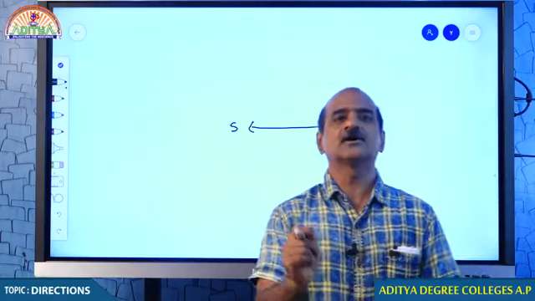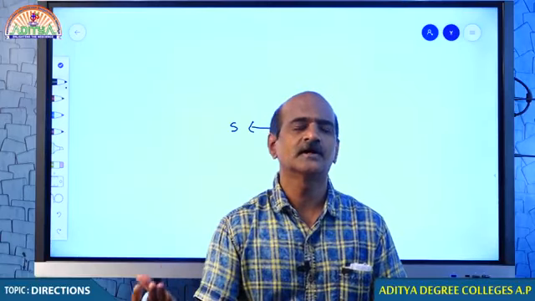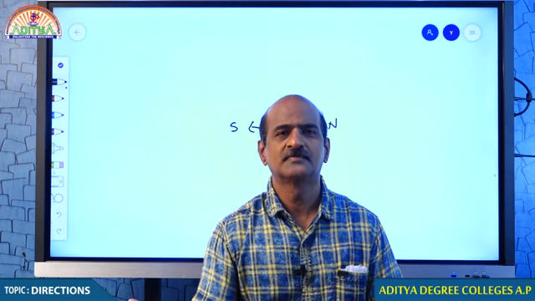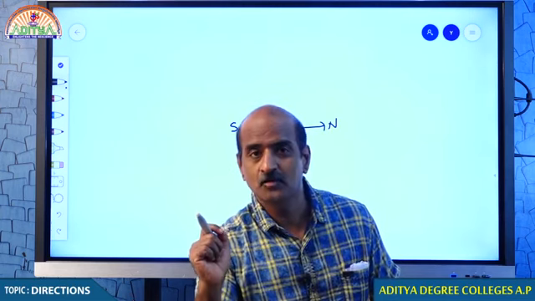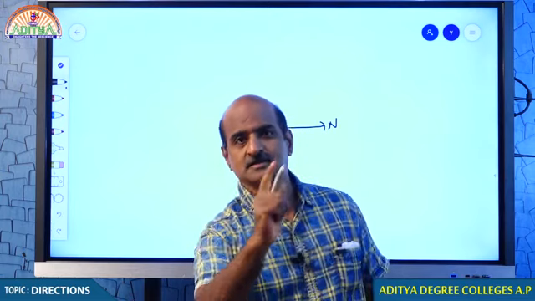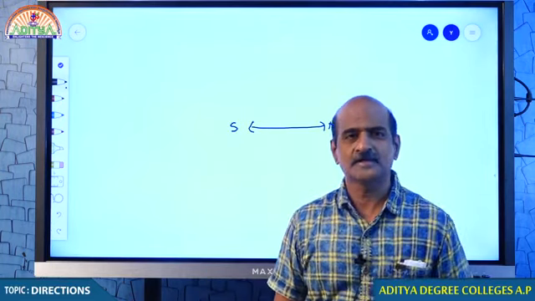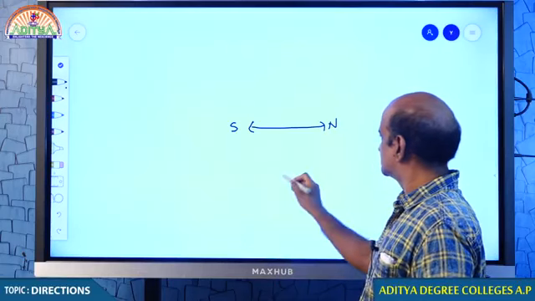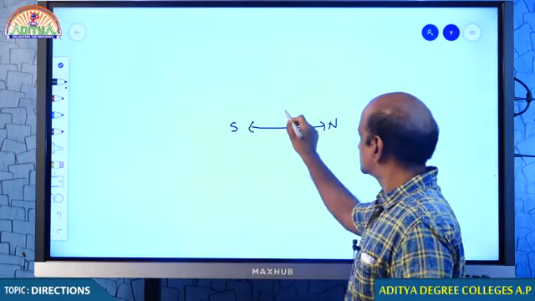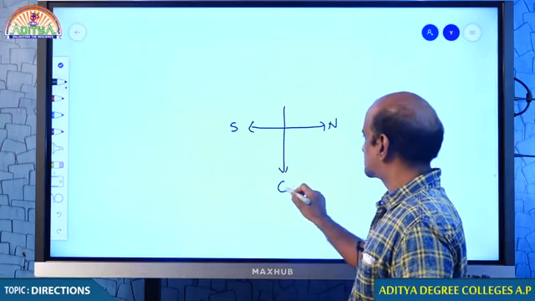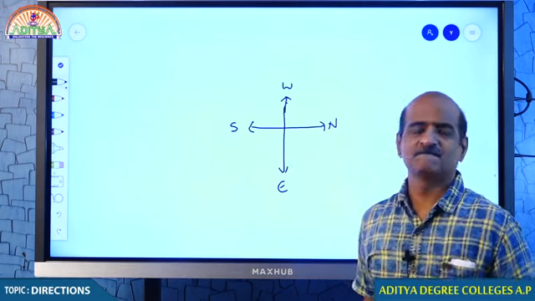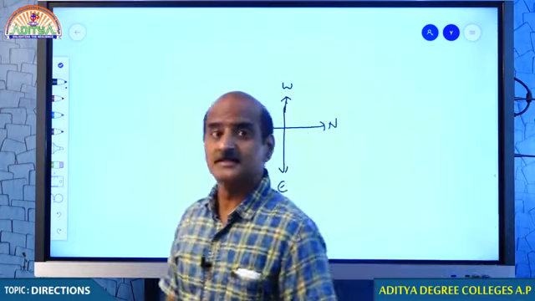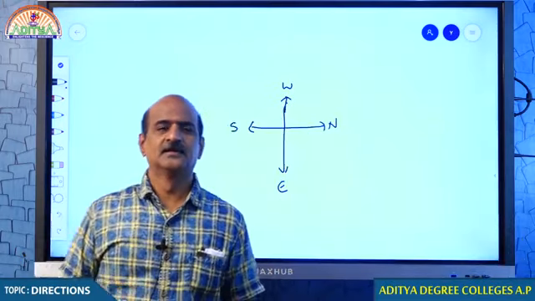When you fix north, then where should east be? East is in the clockwise direction of north. So, this is east and obviously this is west. You can also take it this way, but this is not the routine.